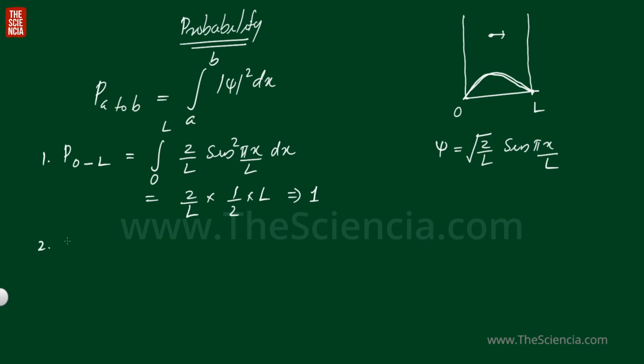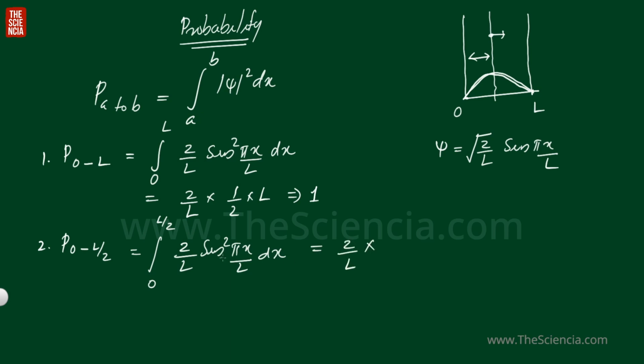Now, what will be the probability of finding the particle from 0 to L by 2? So up to this distance, half. What will be the probability? So what is the equation? This is equal to the integral from 0 to L by 2 of |psi|^2, that is 2 by L sin^2(pi x by L) dx. So what we get? We get 2 by L into the trick, that is 1 by 2 into the interval. Here the interval is 0 to L by 2, that is L by 2. So what we get? We get 1 by 2.